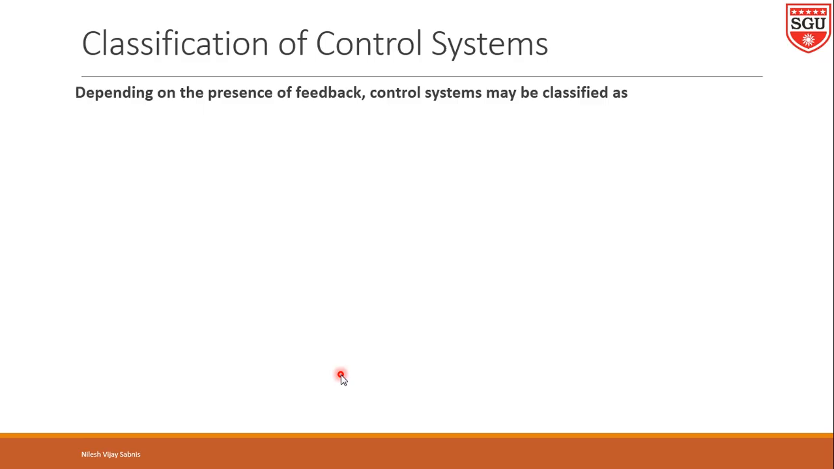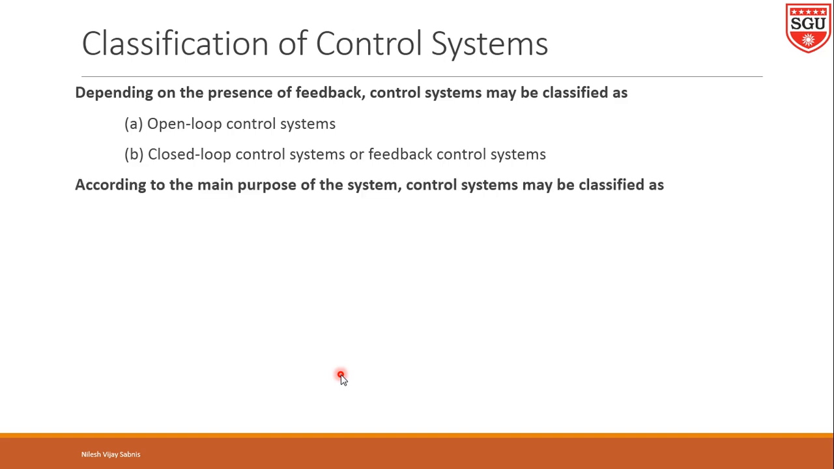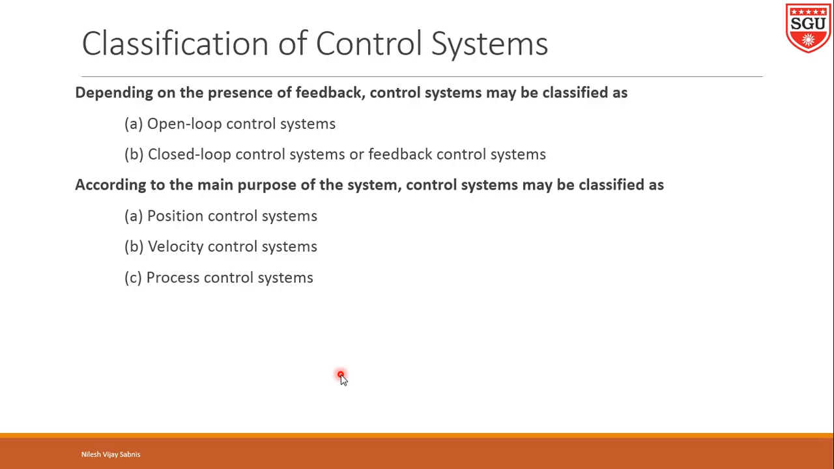Then further, depending upon the presence of feedback, control systems may be classified as open loop control systems and closed loop control systems or feedback control systems. According to the main purpose of the system, control systems may be classified as position control system, velocity control system, process control system, temperature control system, traffic control system. We will see open loop control system and closed loop control system in detail in the coming slides.